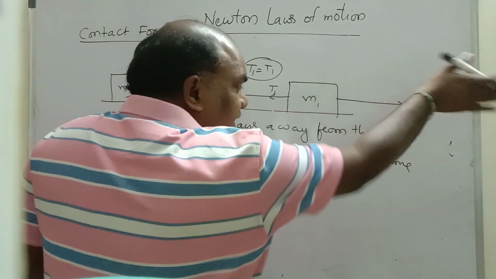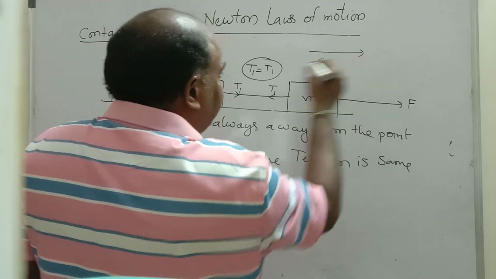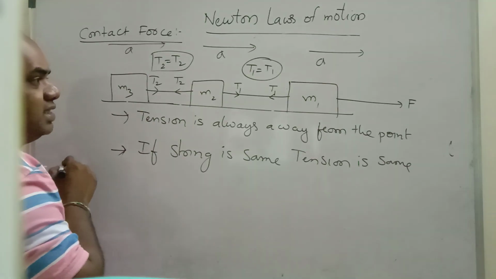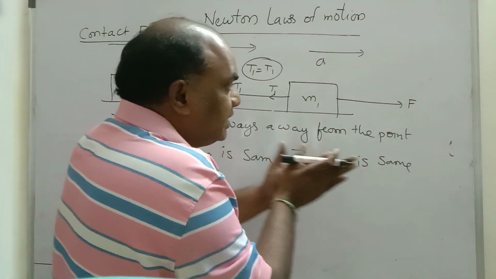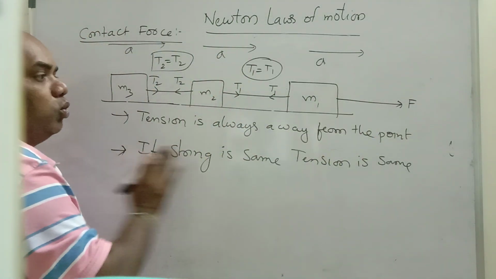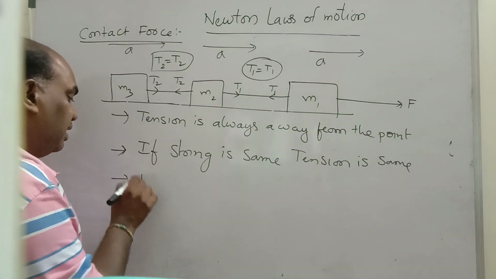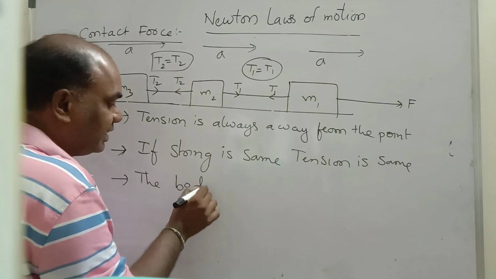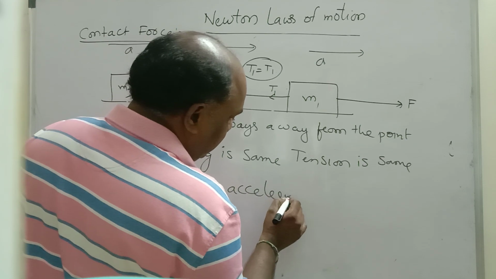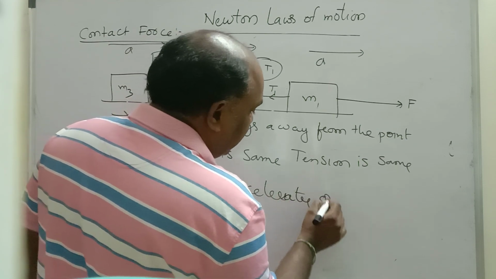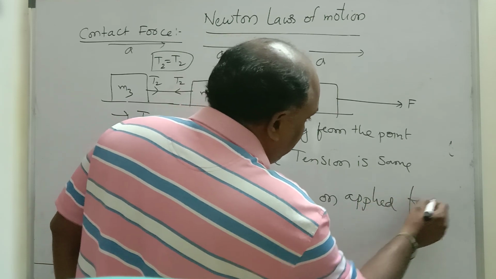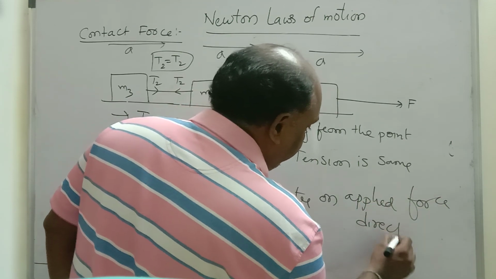Now I am pulling this side, so this body accelerates in this direction, and so do the others. All bodies move with the same acceleration because the force is applied in only a single direction. Hence the body accelerates in the applied force direction. Very important, children.